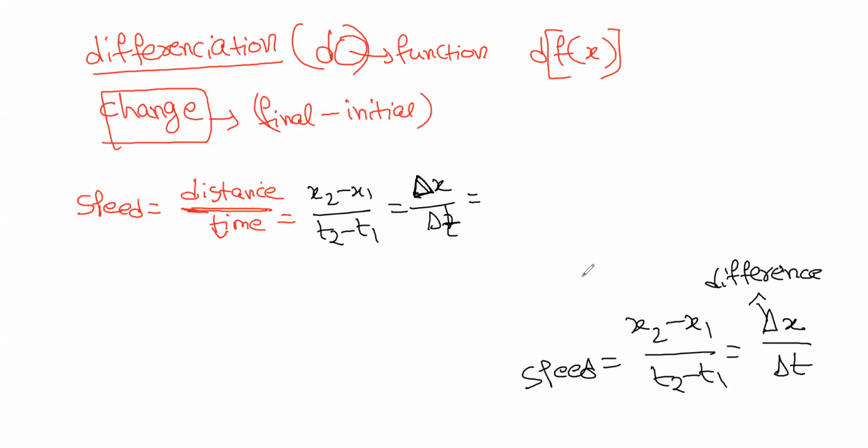Even 1 meter is also considered a big value. But when the change is very, very small, like 0.01 millimeters, instead of delta you will use d.